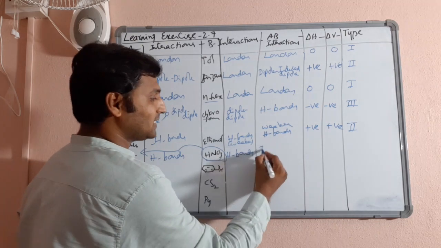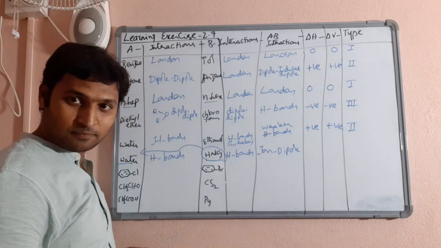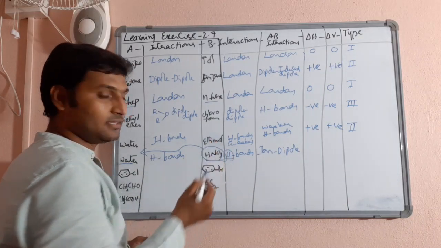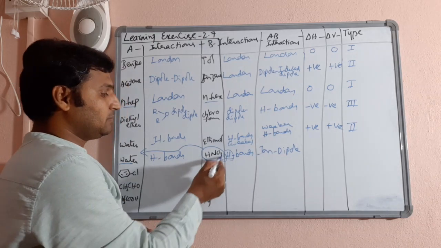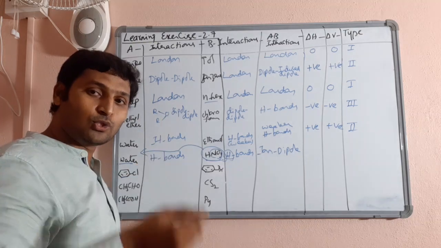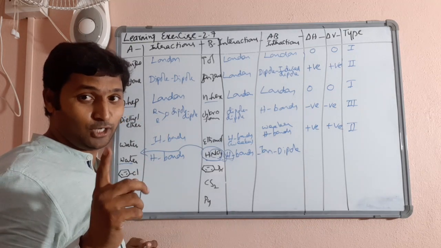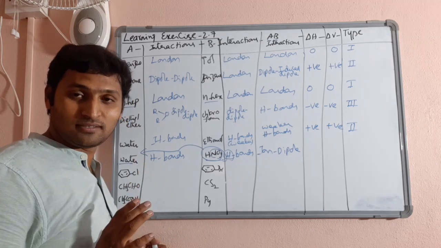Now the new interactions developed will be ion dipole interactions, remember? This becomes H plus, surrounded by water dipoles through their negative ends, and this becomes nitrate NO3 minus, surrounded by water molecules through their positive ends. And I have already told you ion dipole interactions are stronger than hydrogen bonds.